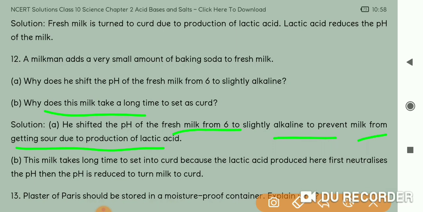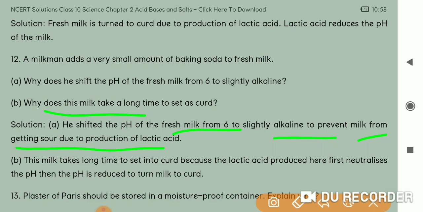Now see, obviously the milkman has added baking soda to it, so that it cannot become sour in 2 days, because he wants to sell it for 3 days, because the demand for the milk is not that much. So within 2 days this 100 liter milk that he purchased from the farmers cannot be finished. So he sold 60 liter for 2 days.